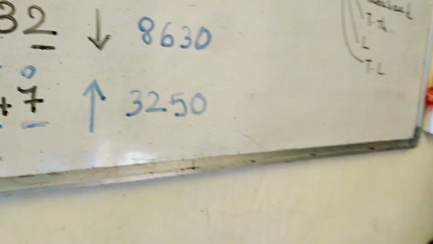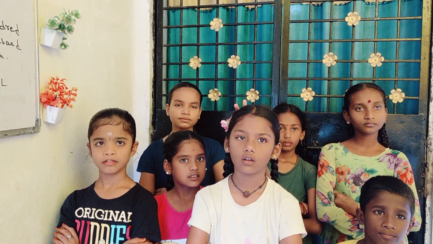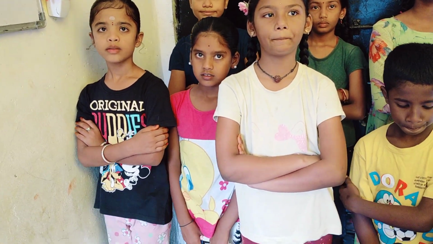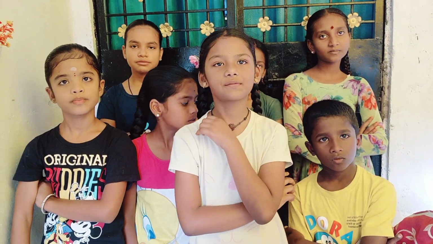You are understanding it? Okay, so the same rule applies to everything. Round off the number to the nearest 100, round off the number to the nearest 10, round off the number to the nearest 1000, the rule applies the same. You have to look at the value of the digit on its right. If it is less than 5, you will round down. If it is equal to 5 or more than 5, you will round up. Did you understand? Yes, ma'am. Shall I give you some? You will do it? Yes, ma'am.